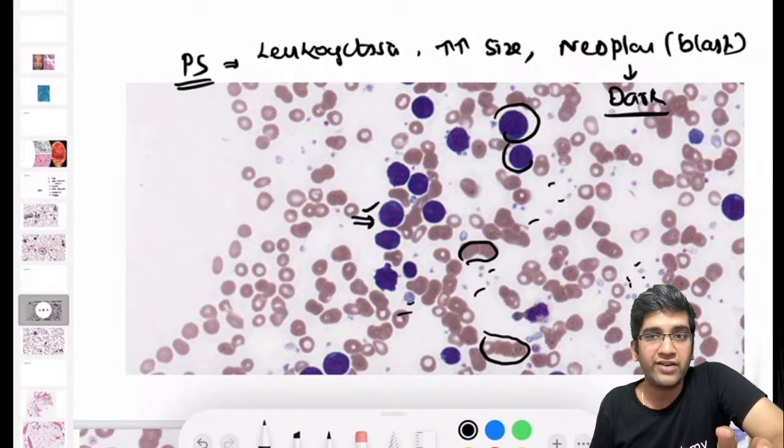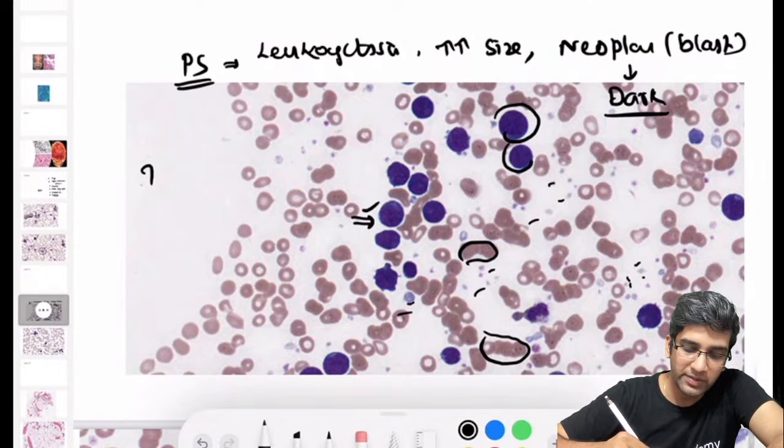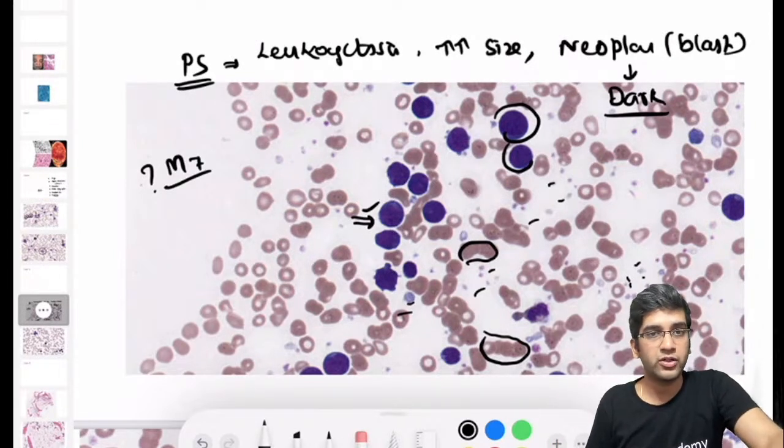So whenever you have a blast with increase in number of platelets, keep this in mind. Don't stick to a lymphoid blast alone. Dark chromatin is a classical finding seen in lymphoid blast, but in the background of increased platelets, keep in mind, could it be an AML M7? Again, it's just a clue for me, not always, right?